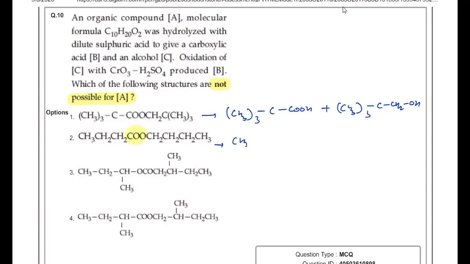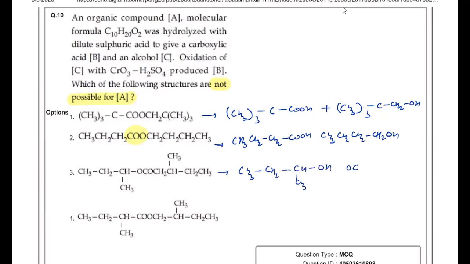In the next case, if I write it, it will break from this side. The carboxylic acid over here is CH3CH2CH2COOH, and the alcohol is CH3CH2CH2CH2OH. So the alcohol on oxidation will give the carboxylic acid. This is also not the answer. In the third case, the alcohol is CH3CH2CH(CH3)OH, and the carboxylic acid formed is COOH-CH2-CH(CH3)-CH2CH3.